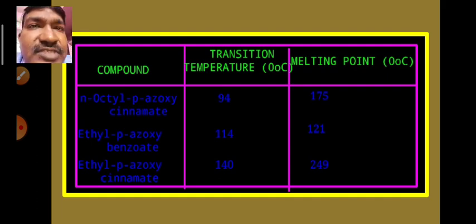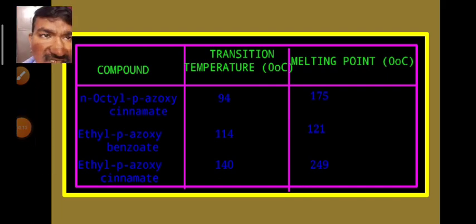Examples for these smectic crystals are N-octyl para-hydroxycinnamate, ethyl para-hydroxybenzoate, and ethyl para-hydroxycinnamate. So these are the three best examples for the smectic liquid crystals. The transition temperature of N-octyl para-hydroxycinnamate is 94 and the melting point is 175 degrees centigrade. For ethyl para-hydroxybenzoate, the transition temperature is 114 degrees centigrade and the melting point is 121 degrees centigrade.